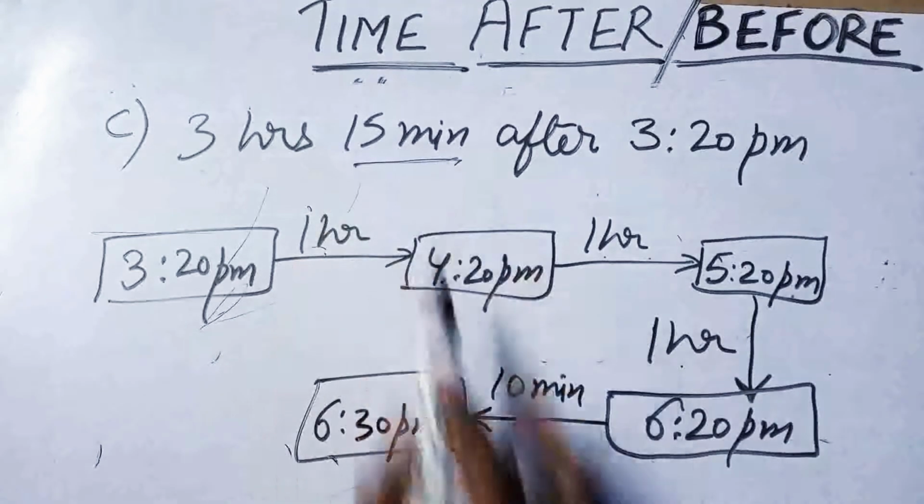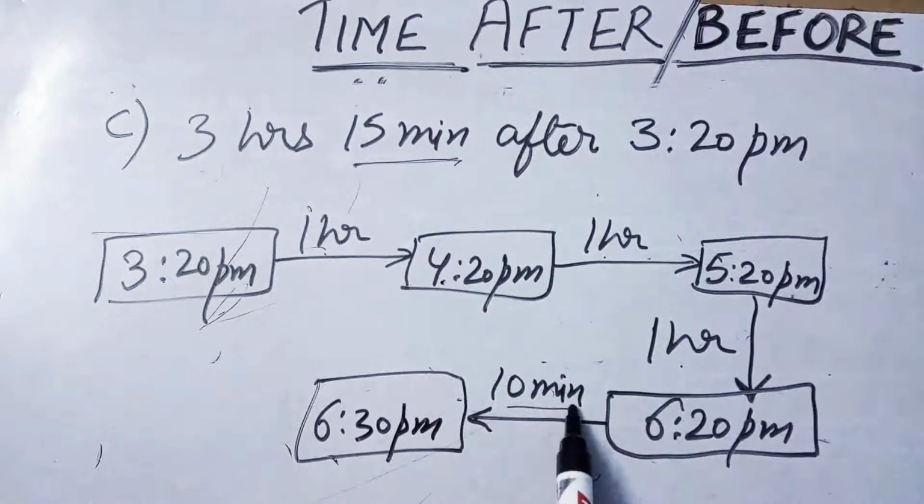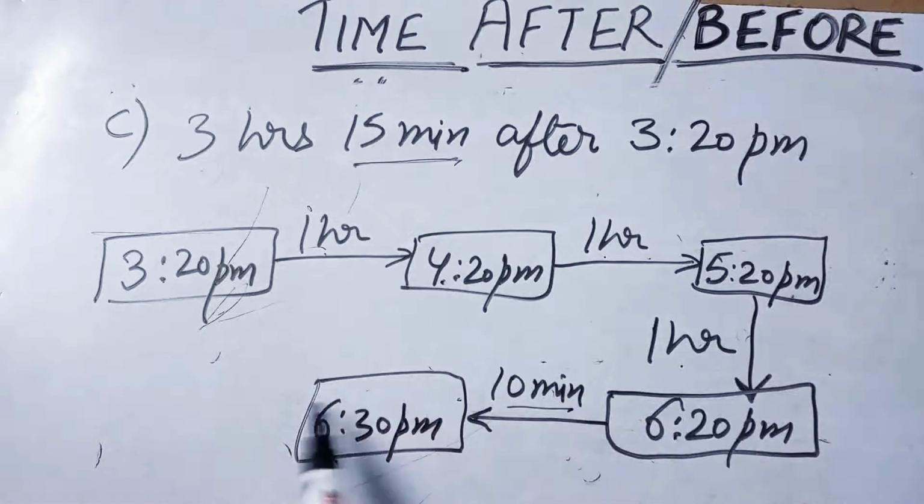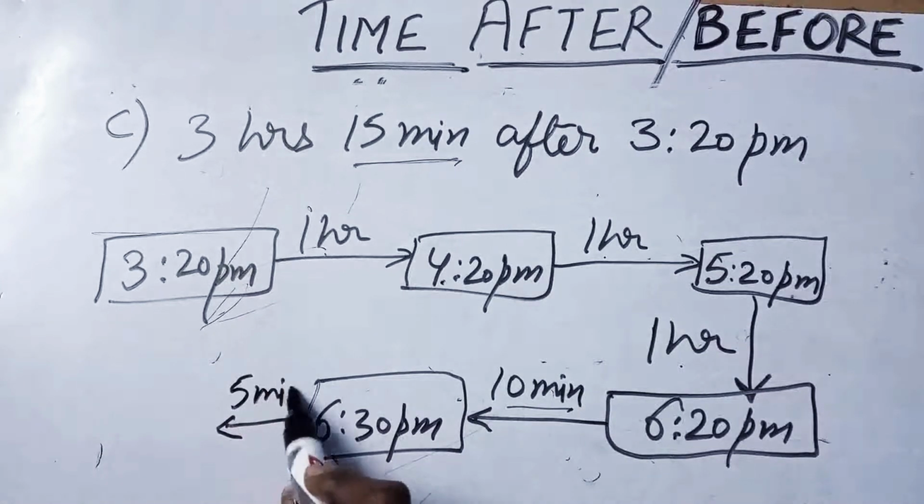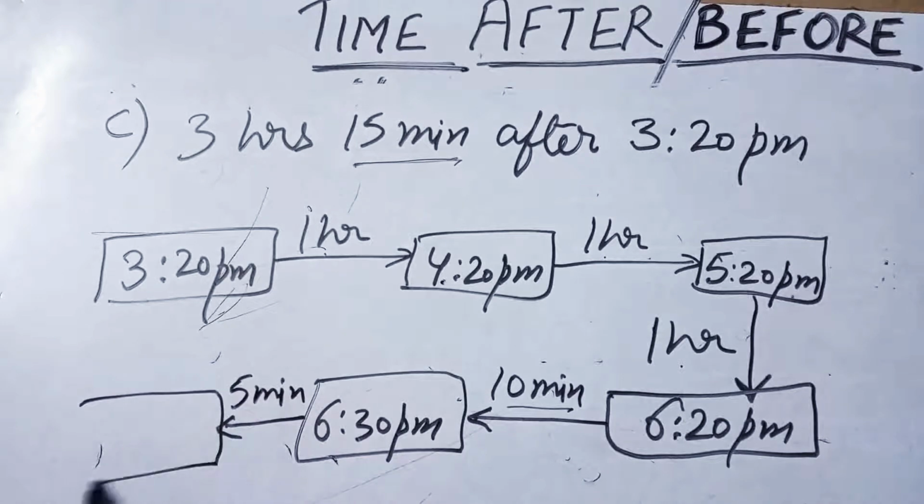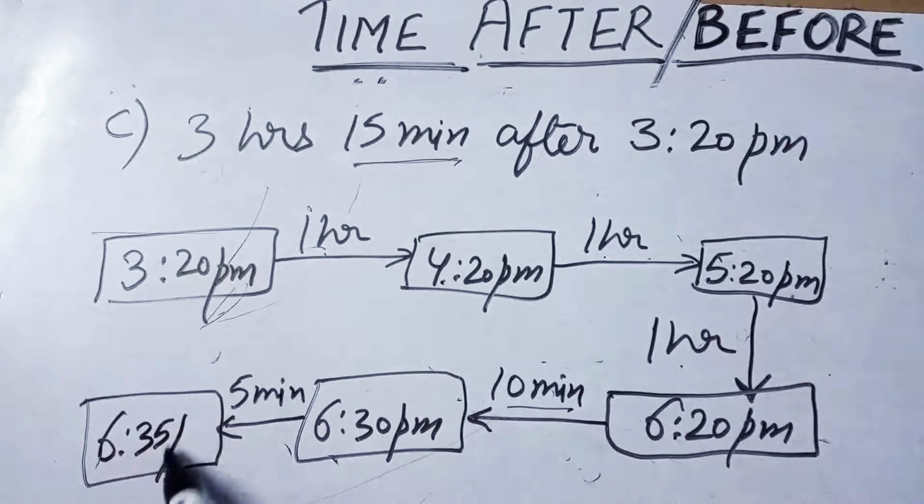From 15 we have already done 10 minutes. How many minutes are left? 5 minutes. So now let's move 5 minutes ahead. After 5 minutes the time will be 6:35 p.m. So this is the answer. Hope you have understood the concept of time after.